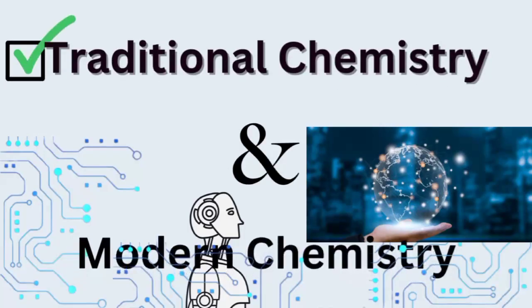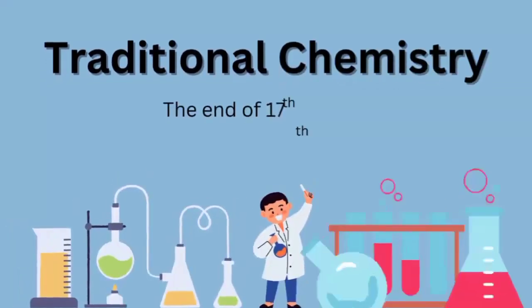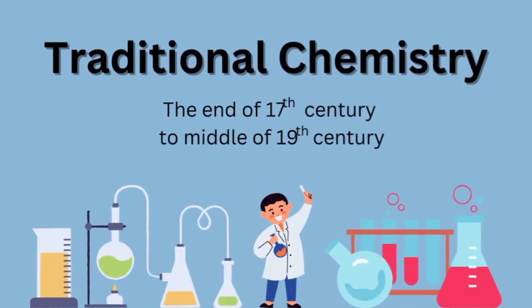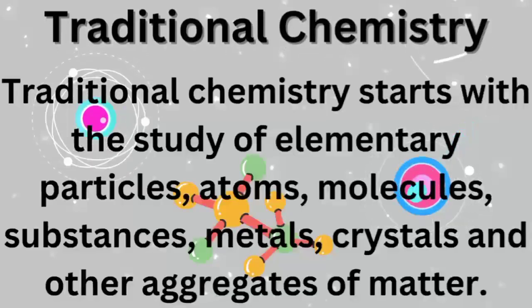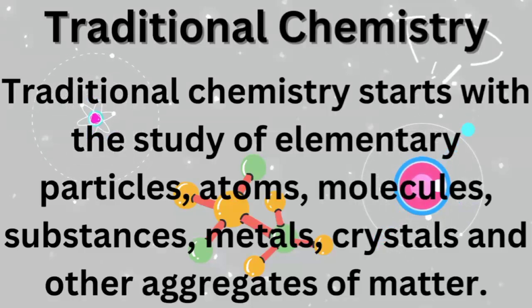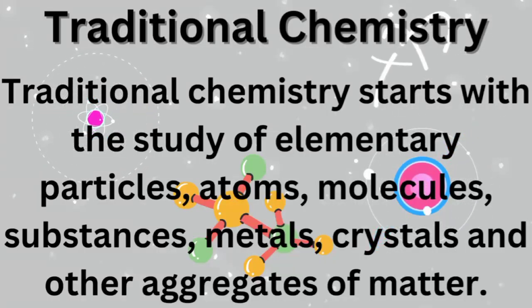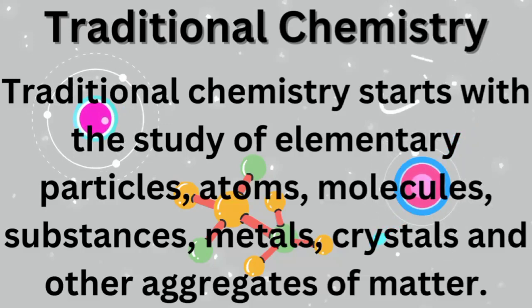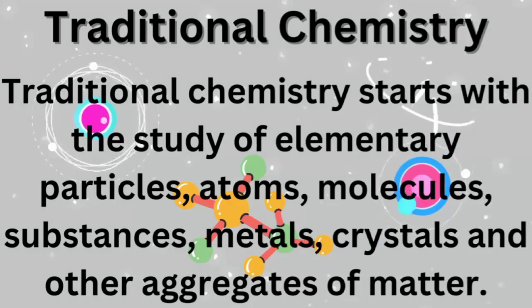The third period is the main period that we will present about in this video, that is traditional chemistry. It starts from the end of 17th century and ends in the middle of 19th century. This period starts by studying elementary particles, atoms, molecules, substances, metals, crystals, and other aggregates of matter.